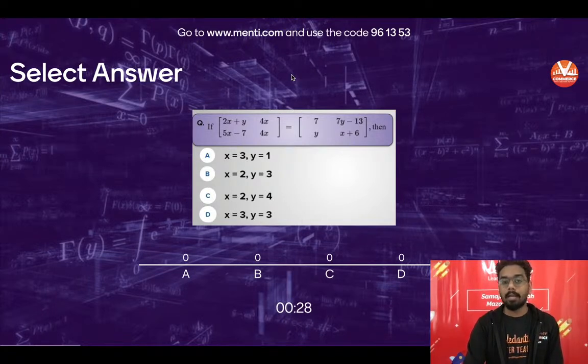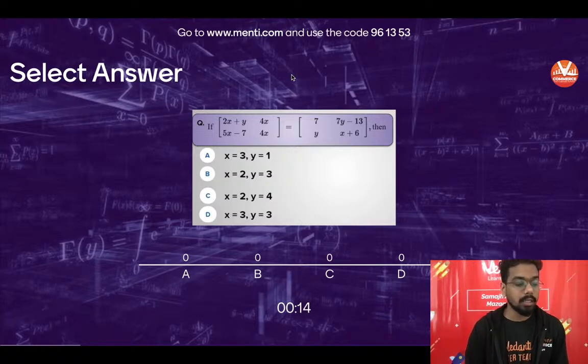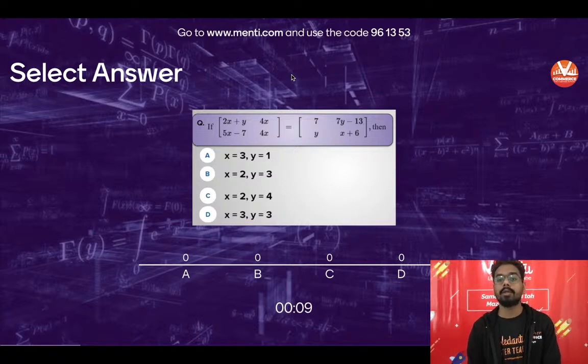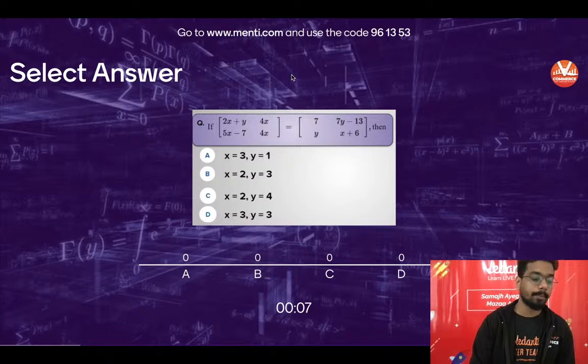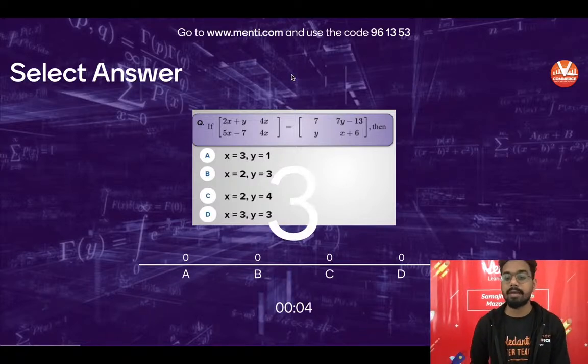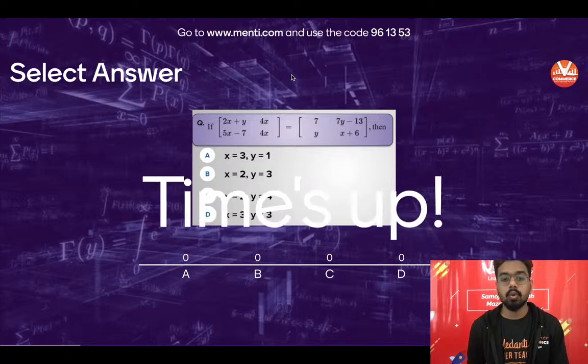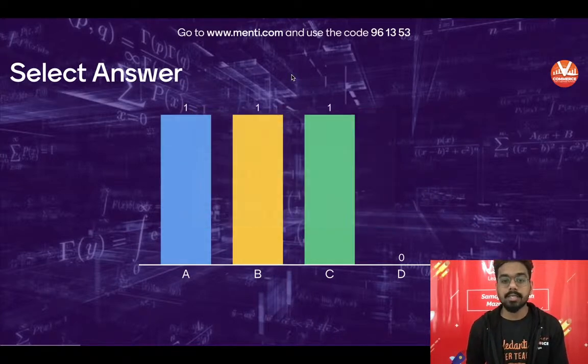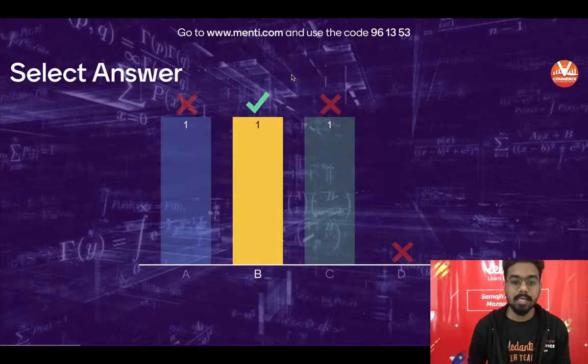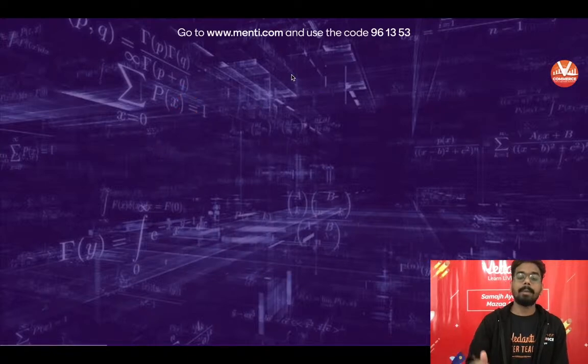You have 4 elements of the matrix. You have to select the one through which you will get your values of x and y quickly. See which value is inside. Last 15, 14, 13, 12. Those who are joining just now, go to menti.com and use code 961353. Great, we have 3 responses. 5, 4, 3, 2, 1. Time is up. We have 3 answers. Answer B is correct.